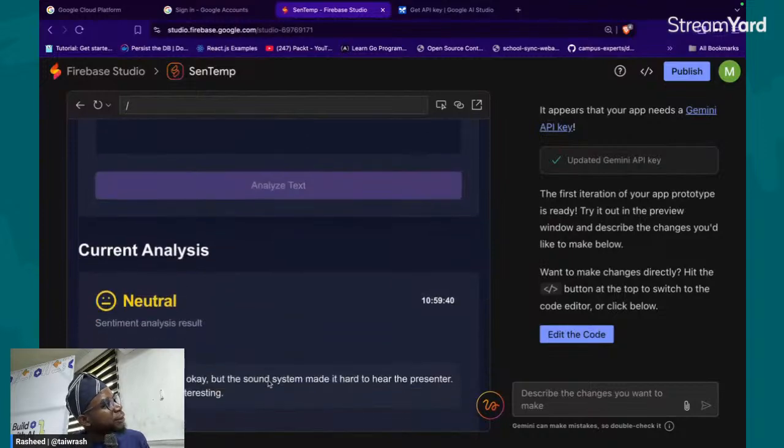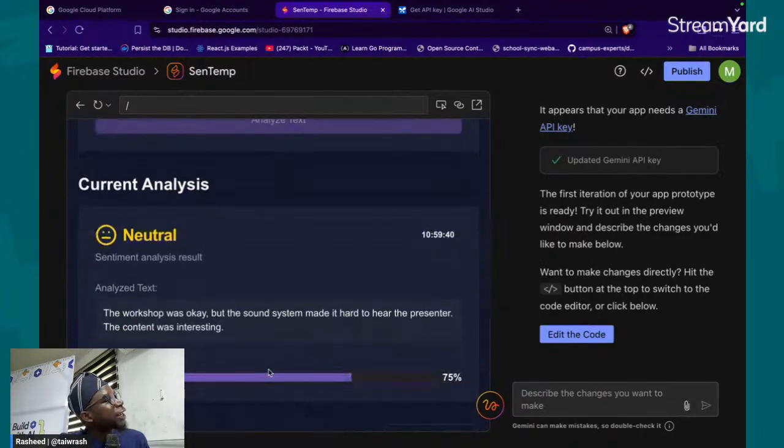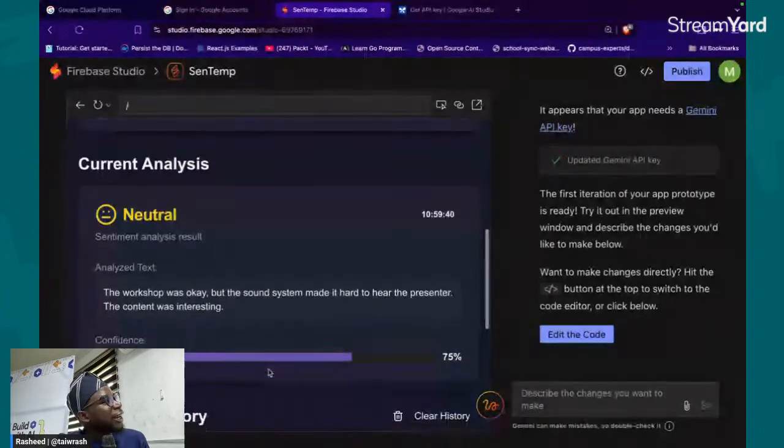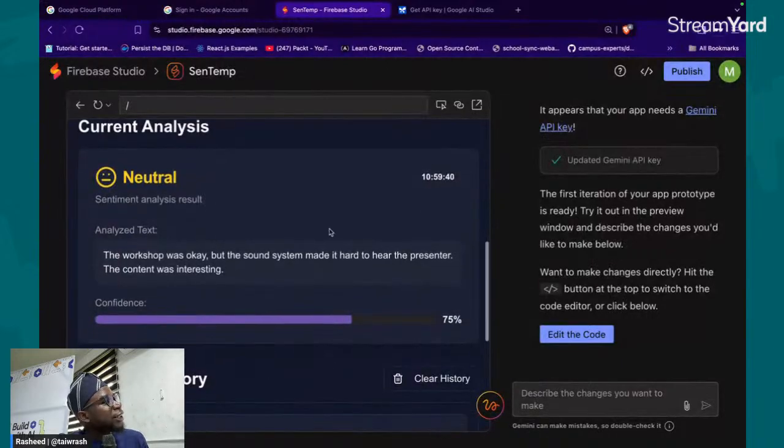And then it works. It said it's neutral. So people that were arguing in the first place that it's positive or negative, I think you cannot argue with AI at this point. The AI said it's neutral, and it said it's 75% based on the confidence it has that this thing is neutral. I'm 75% sure that it is neutral.